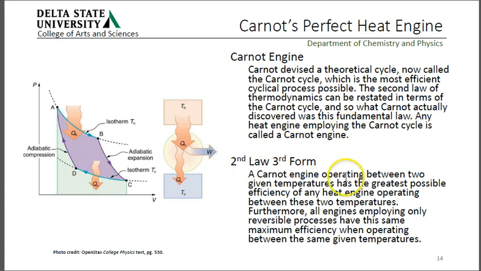The second and third law form: a Carnot engine operating between two given temperatures has the greatest possible efficiency of any engine operating between those two temperatures. Furthermore, all engines employing only reversible processes have this same maximum efficiency when operating between the same given temperatures. Okay, the key point here is isothermal processes are reversible, adiabatic processes are reversible, right? So we're going around the Carnot cycle through reversible processes.